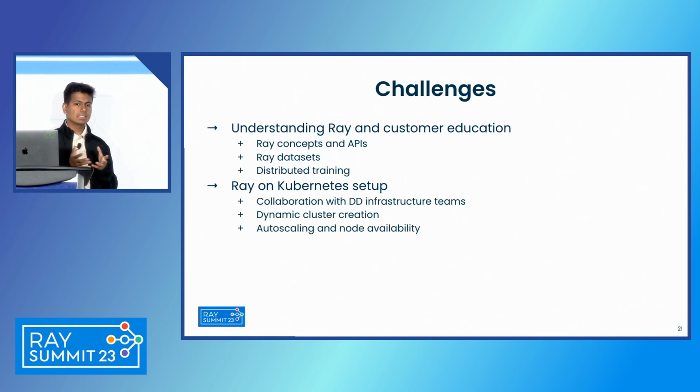Next was dynamic cluster creation. Idle clusters lying around simply incur a lot of cost. And we noticed it would also block other clusters from getting created when limited resources were available. So we had to identify how to dynamically create clusters when needed and tear them down once the job has completed. We also looked at Ray's auto-scaling here. One thing we would do is set the min worker count to 0, so whenever the job is not running, the workers would scale down. But there was a trade-off here, because the next time users would start a new job, they would have to wait for these worker nodes to come up again. So we had to deal with all of these trade-offs and find a sweet spot there.